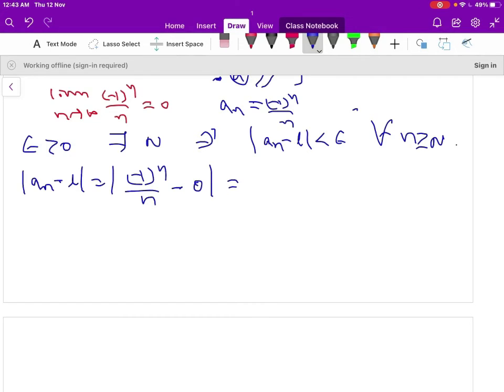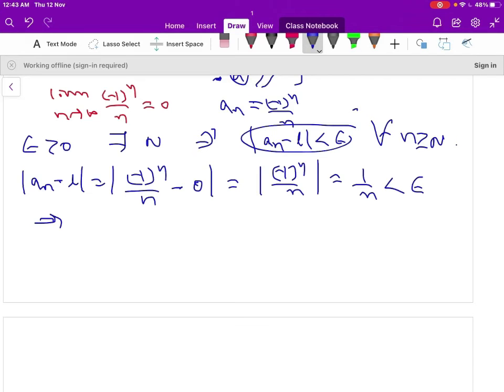L is 0 here, so this is equal to |(minus 1)^n by n|. Anyway, modulus of negative is positive, that is 1 by n less than epsilon through the definition. So this implies n is greater than 1 by epsilon.